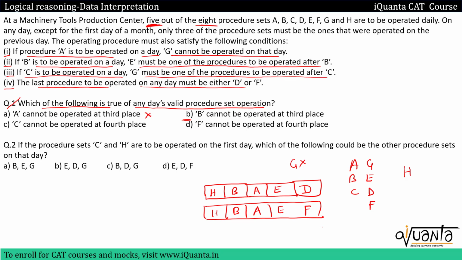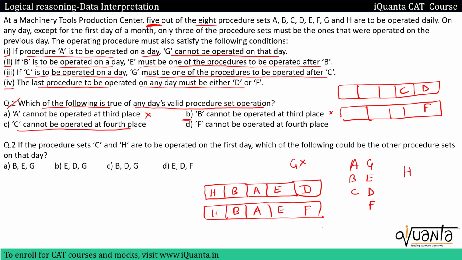As soon as you come to option C, C cannot be operated at the fourth place. So let me try over here. 1, 2, 3, 4, 5 operations. I'll put C at the fourth place to check whether it is possible or not. We were given that D and F have to be at the last, so either D can be at the last or F will be there at the last.